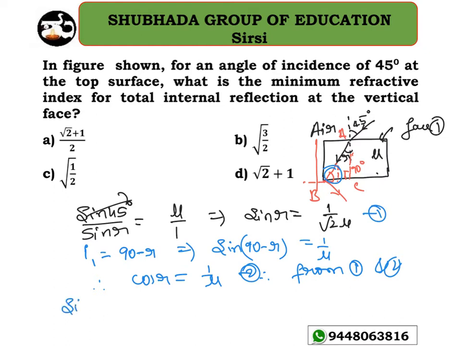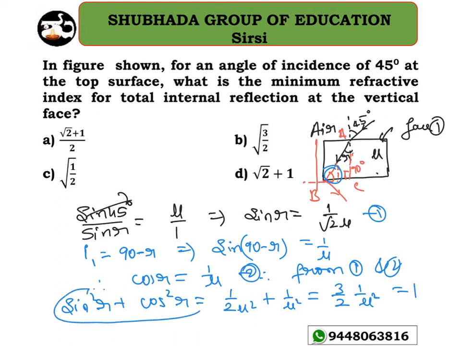Sine square R plus cos square R is going to be 1 by root 2 whole square, that is 1 by 2, times mu square, plus 1 by mu square. That is 1 plus 1 by 2, which is 3 by 2, and 1 by mu square is going to be 1, because sine square theta plus cos square theta is equal to 1. So therefore mu is equal to root 3 by 2. Option B is the right answer for this question.